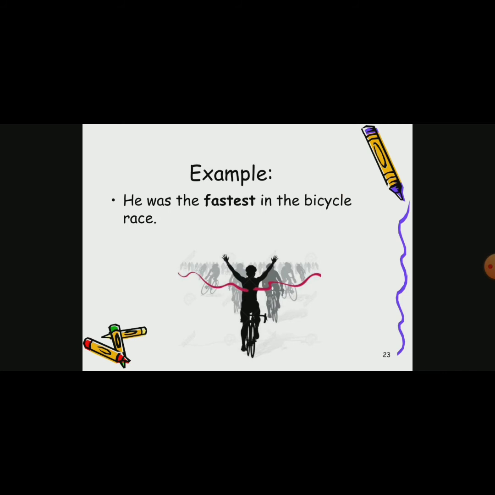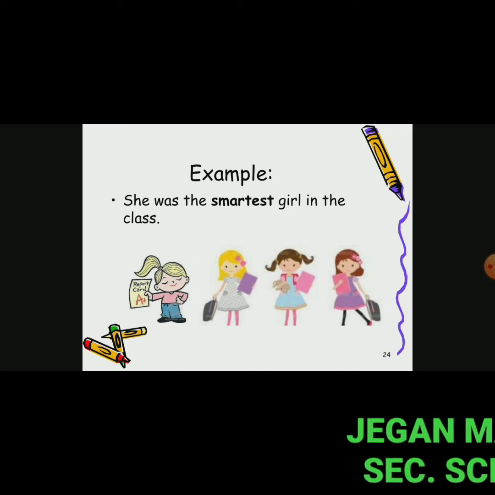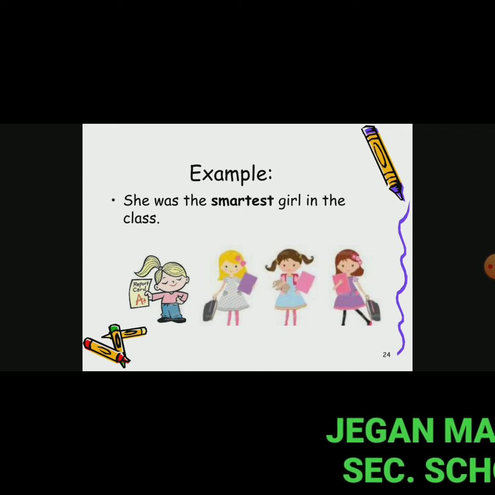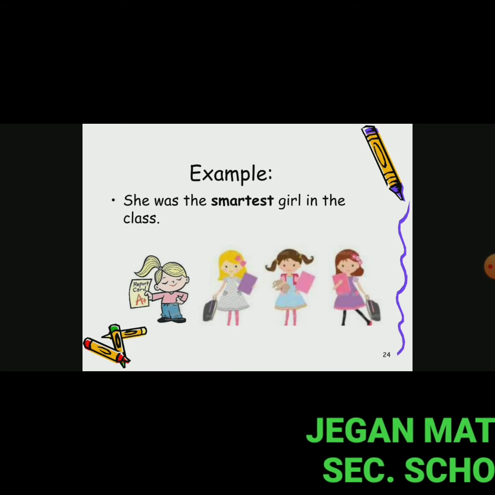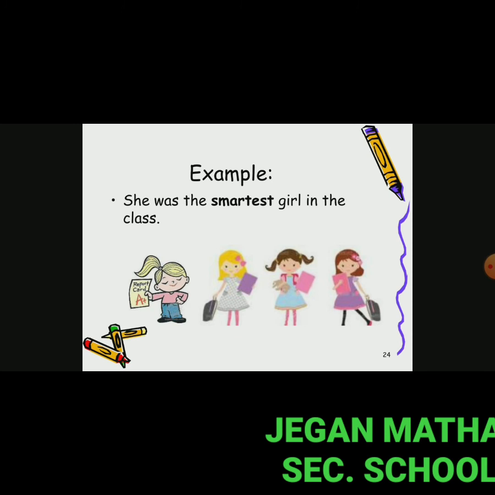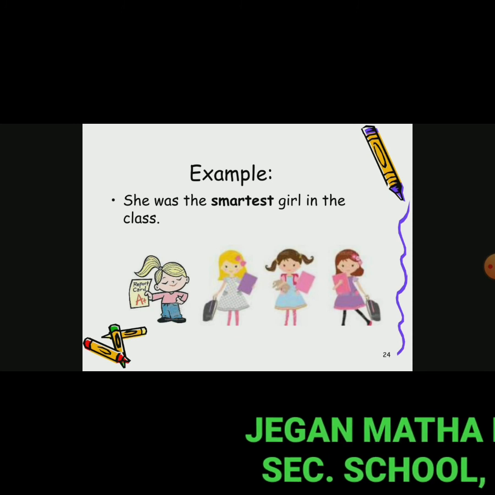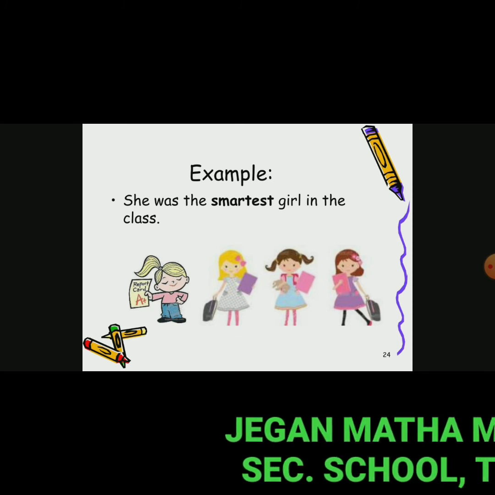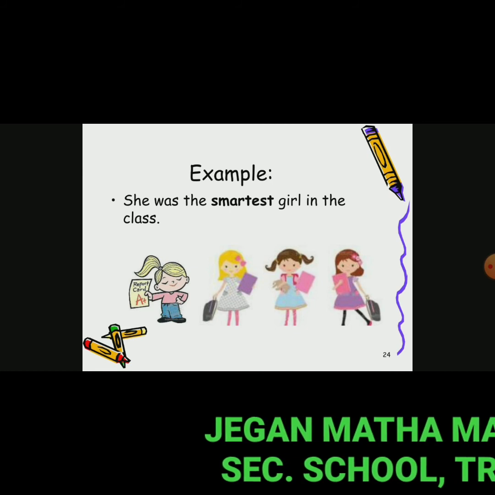For example, he was the fastest in the bicycle race. Faster is comparative. Here, fastest ends in est, so that's superlative degree.